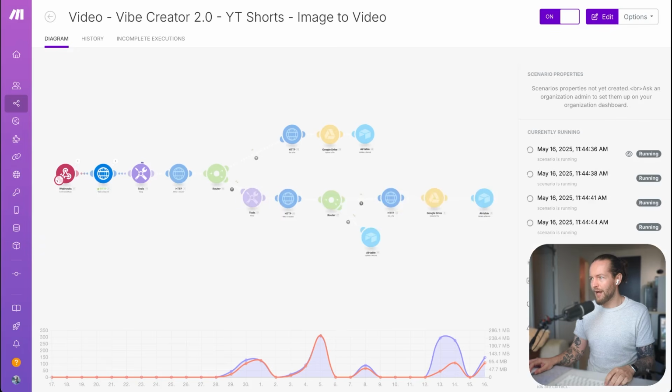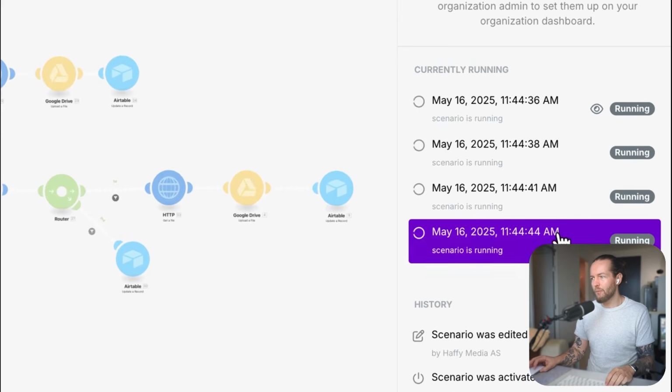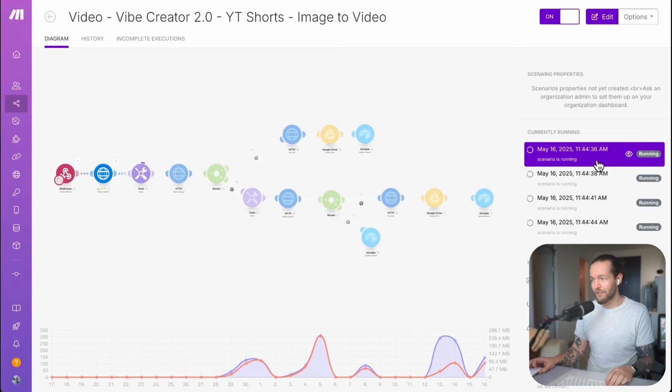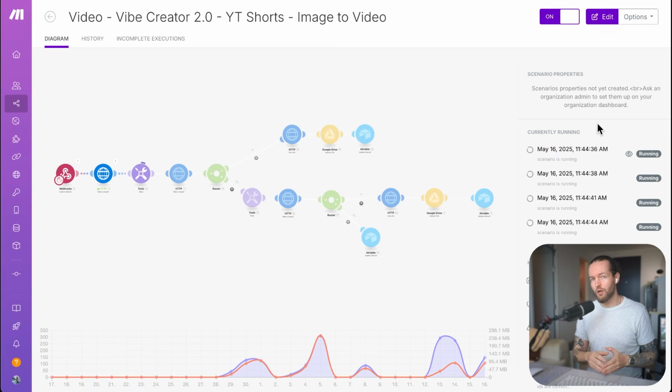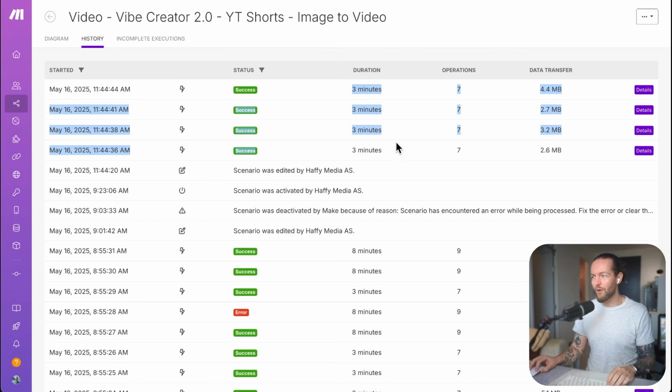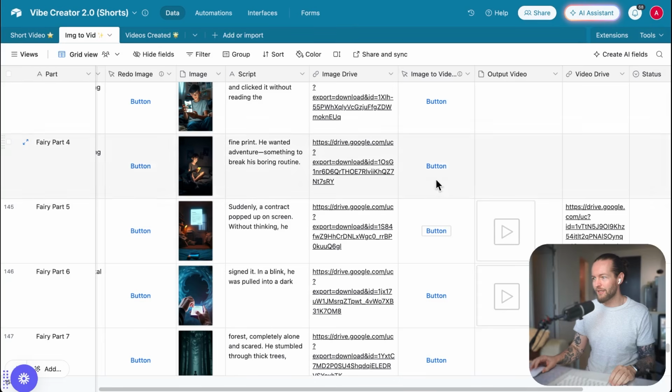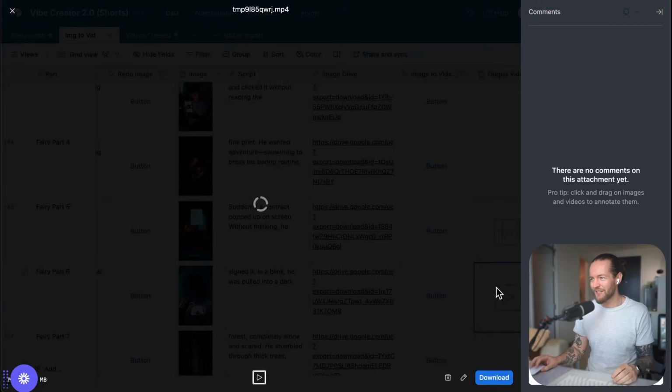And if we go back to the video creation automation, you can see that 4 of them are running simultaneously. So this is the time where you can go away from your computer. You can step back again with anywhere from around 3.5 to 8 minutes. And it's going to get updated directly here in the Airtable. Just like that, they all ran successfully within 3 minutes, and we got the video output here. Let's take a quick look together here.